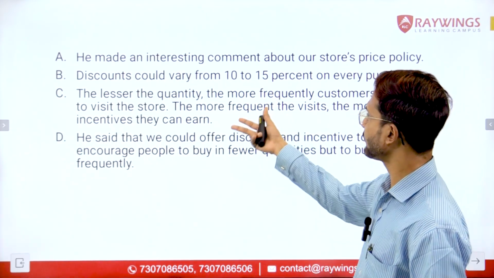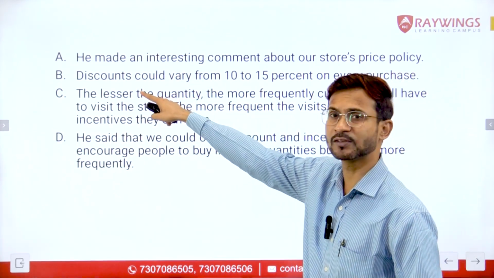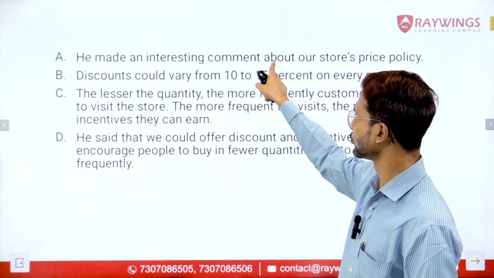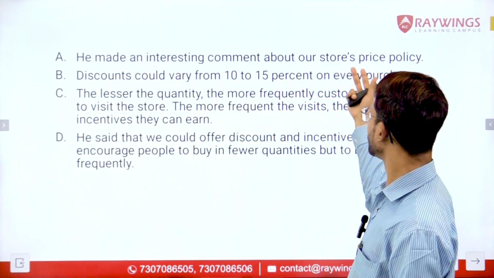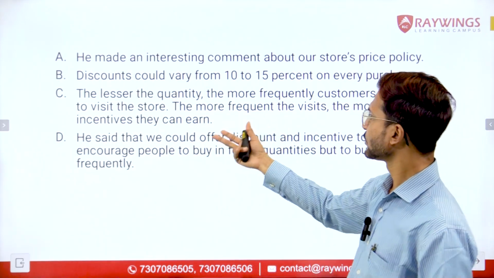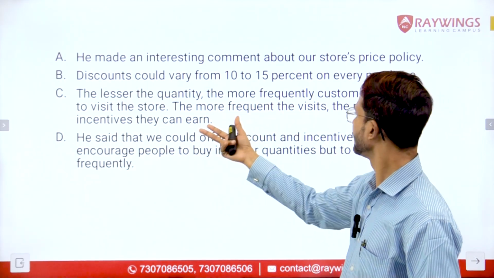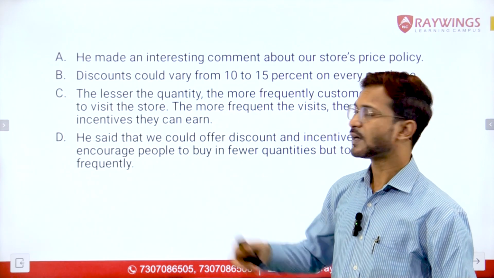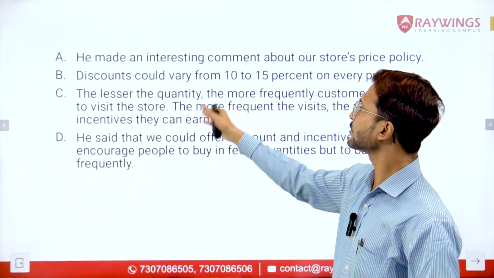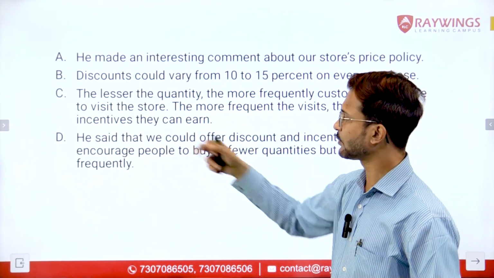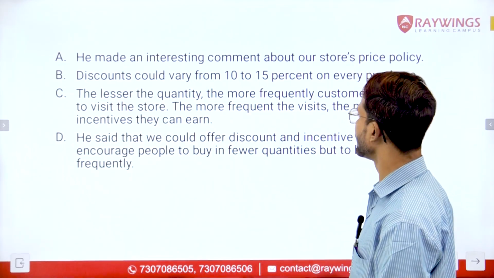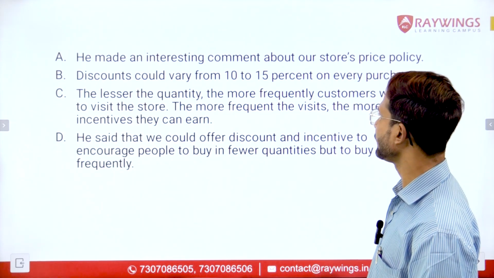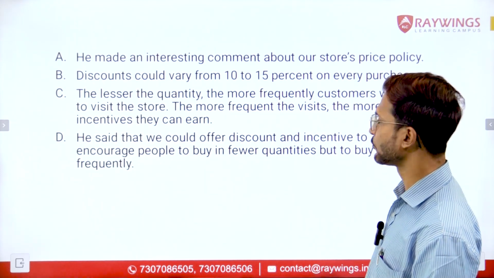So let us have a look at these sentences. If we have a look at these sentences, this is talking about discounts. This has nothing to do with this one. Then it is talking about the lesser the quantity, the more frequently customers will have to visit the store. The more frequent the visits, the more incentives they can earn. Again, it is not directly connected with this. If we look at sentence number D, he said that we could offer discount and incentive to encourage people to buy in fewer quantities but to buy more frequently.